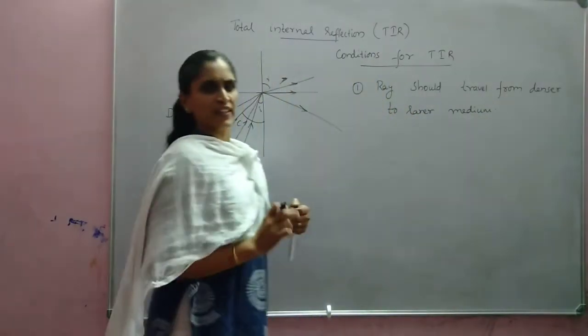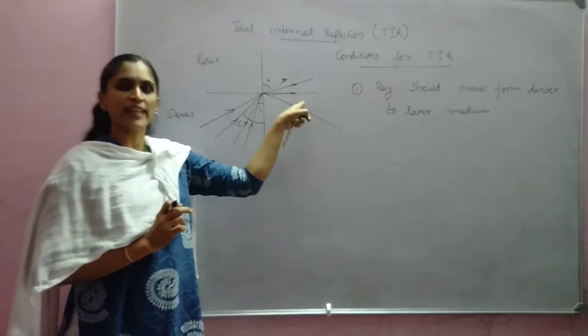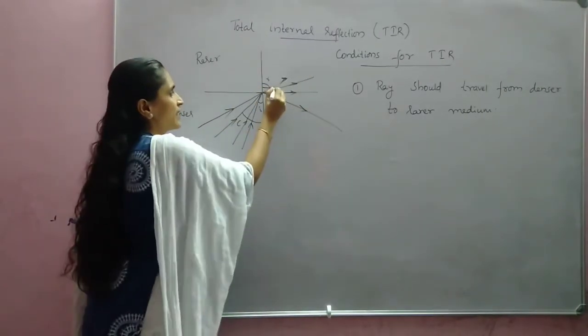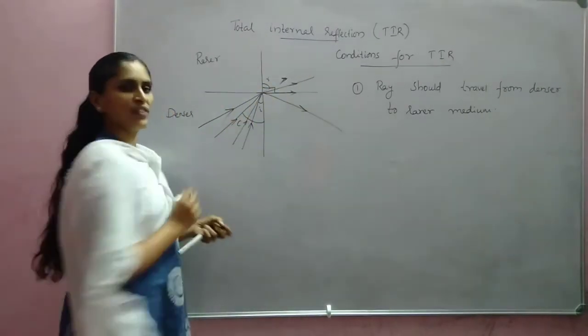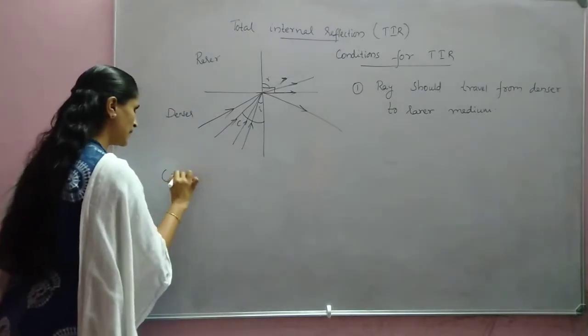And the second condition: I told you that for a particular angle of incidence, the angle of refraction becomes 90 degrees. And this angle we will call the critical angle. So how can we define the critical angle?